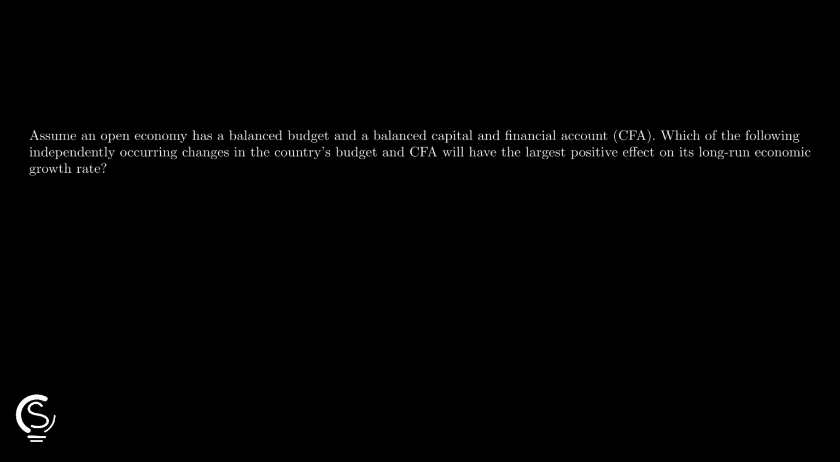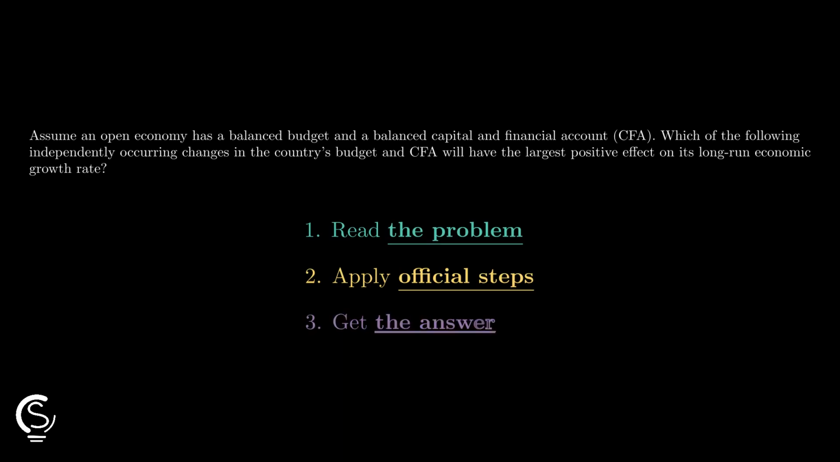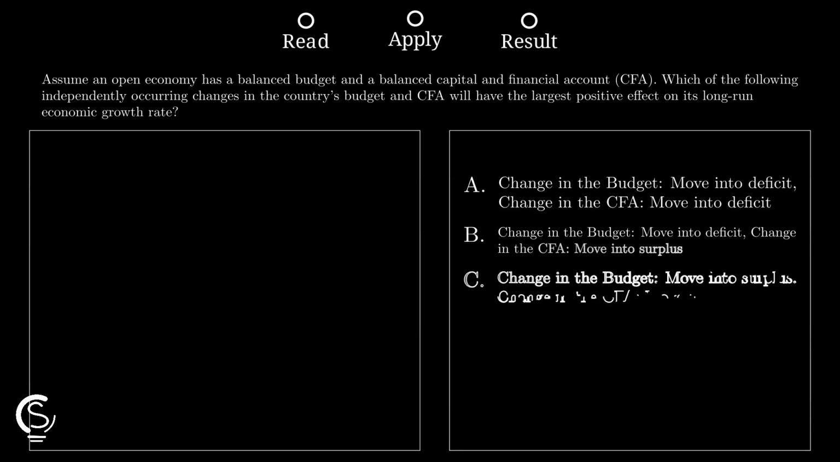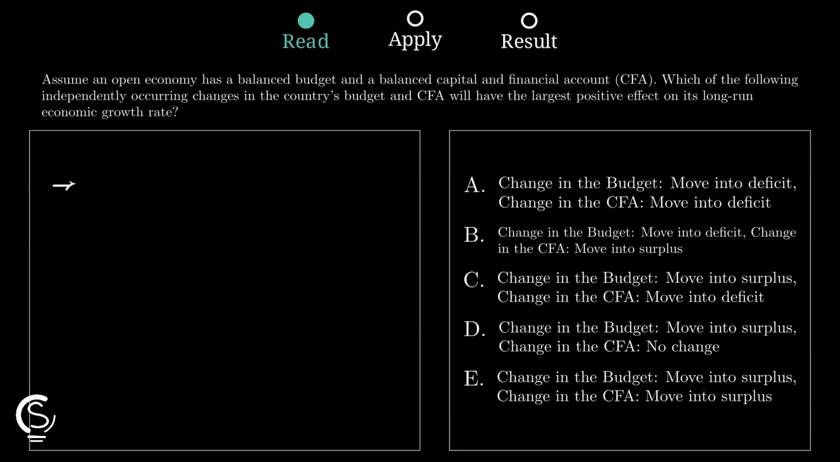Let's go! Balanced budget open economy questions get easy fast when you track how budget changes and capital flows affect loanable funds, interest rates, investment, and long-run growth. Start with the budget side. Moving from balance to surplus means the government saves more, so public saving rises, national saving increases, and the supply of loanable funds shifts right.